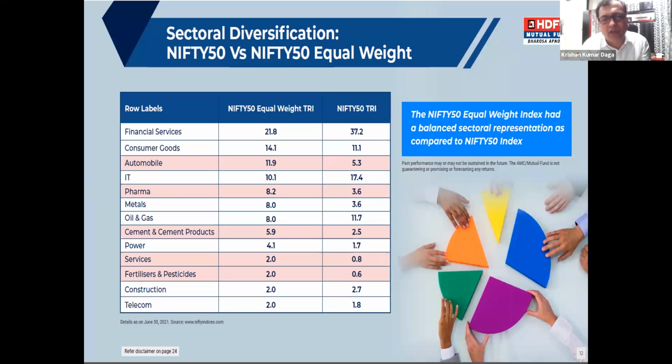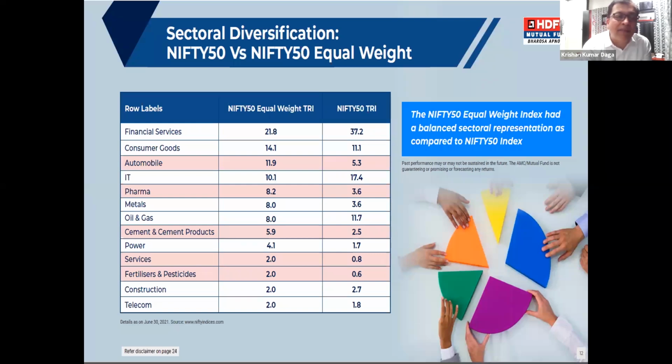Not only that, if you look at fertilizer and pesticide, for example, in the free float you might have only 0.6% weight, or in cement you have 2.5%. But here your representation is much more in terms of number of companies. For example, cement has 3 companies in the Nifty 50 index, so your weightage is 6%.